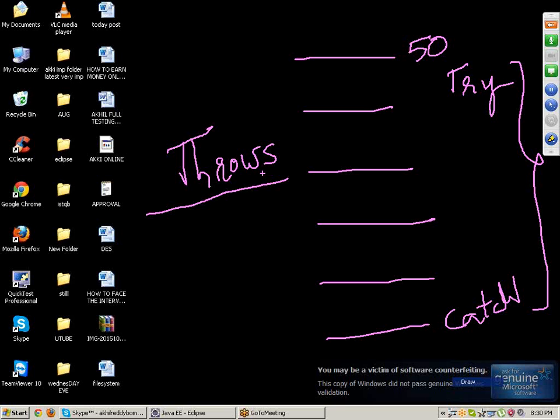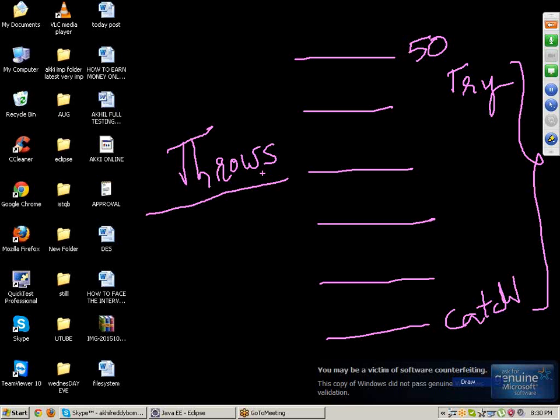In Java, if it is Selenium, we will use only the throws concept. Throws can automatically throw all the exceptions at a time. It can handle thousands of exceptions at a time. So in future, in Selenium, we will use only throws. The advantage of throws is that we can handle thousands of exceptions at a time.